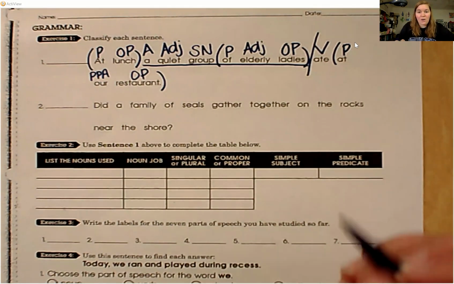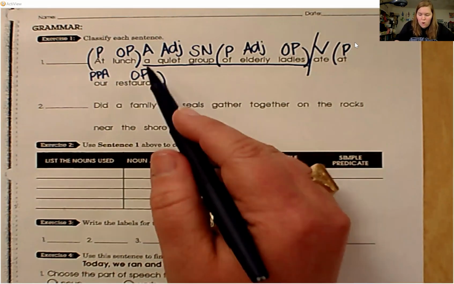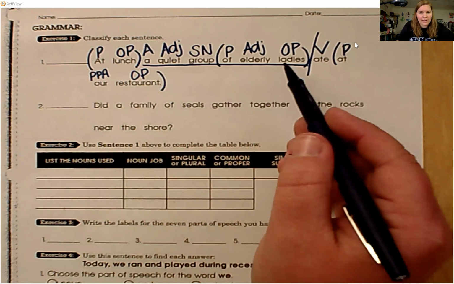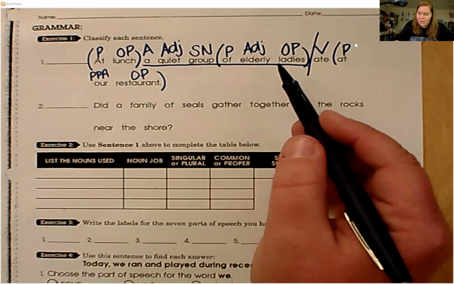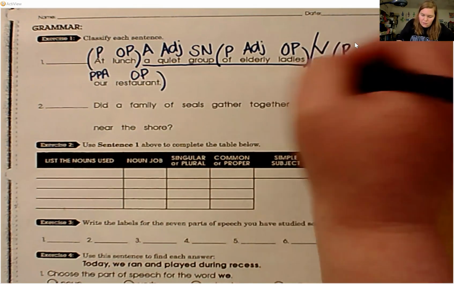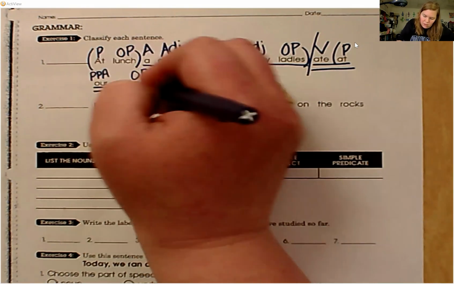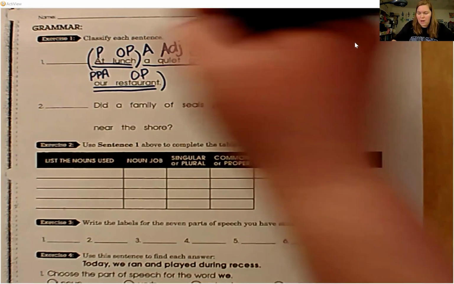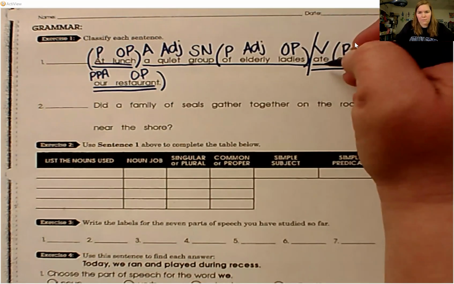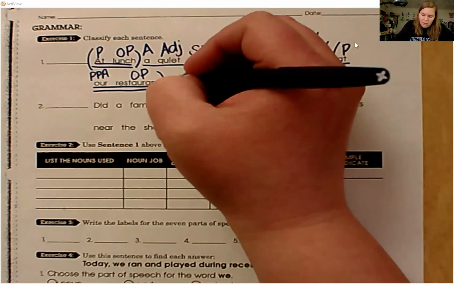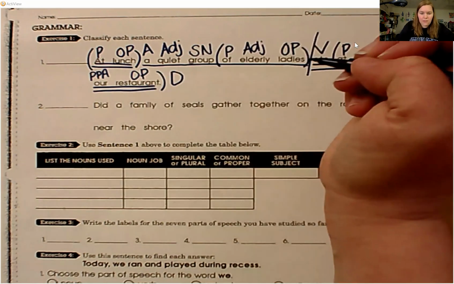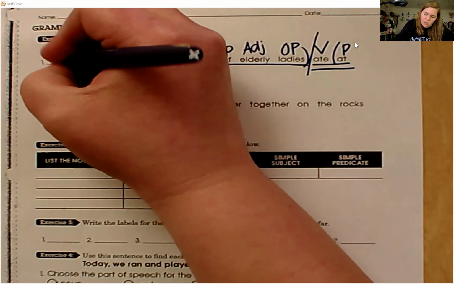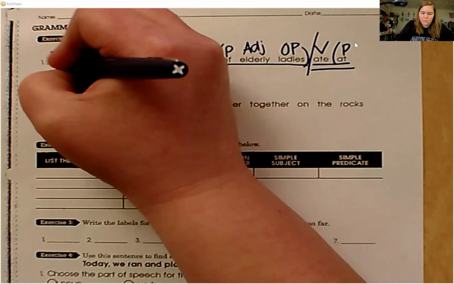So our subject was a quiet group of elderly ladies. The predicate is ate at our restaurant at lunch, because at lunch is talking about when they ate. It's talking about the verb. This is a period statement declarative sentence following subject, noun, verb, pattern 1.